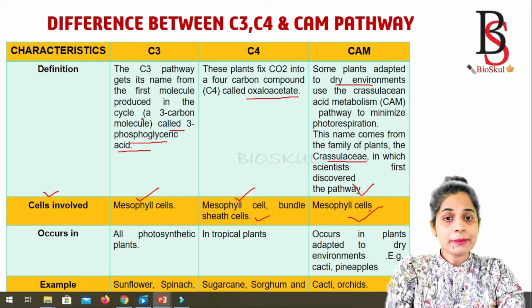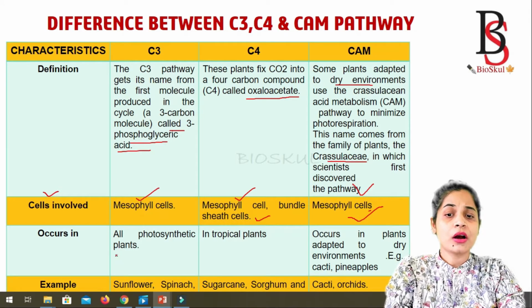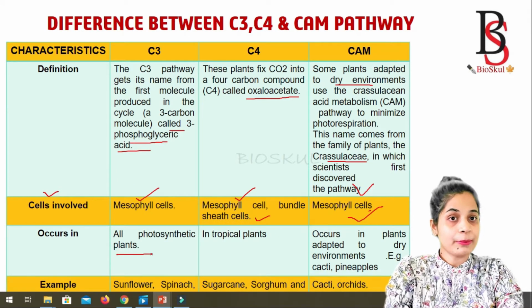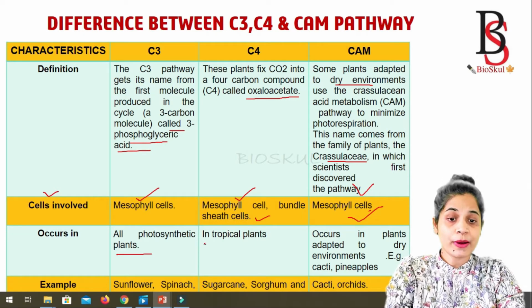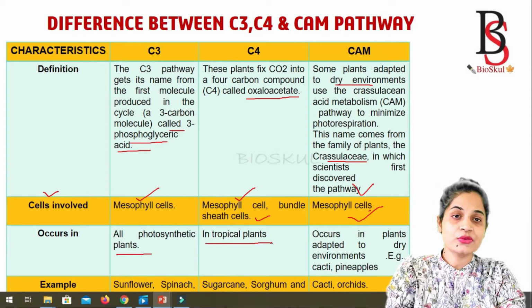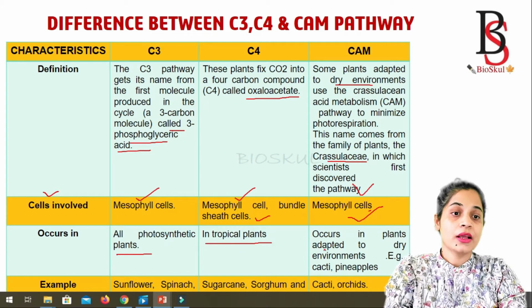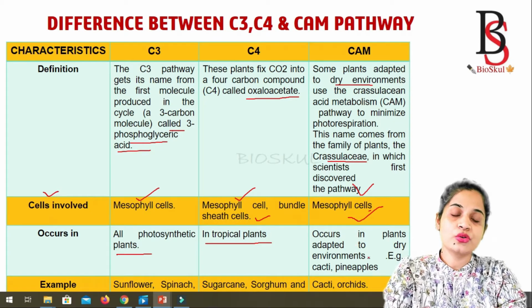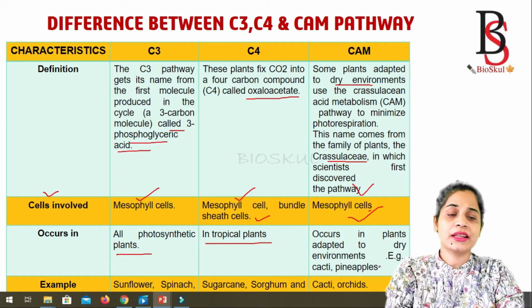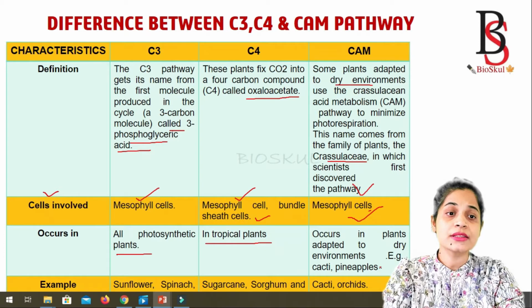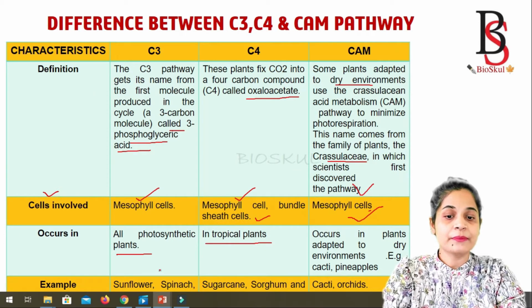So the C3 pathway occurs in all plants, whereas the C4 pathway is found in tropical plants, where the tropical climate, that is dry and humid conditions, is seen, whereas the CAM pathway occurs in plants that are adapted to the dry environment, for example cactus plants and pineapples.